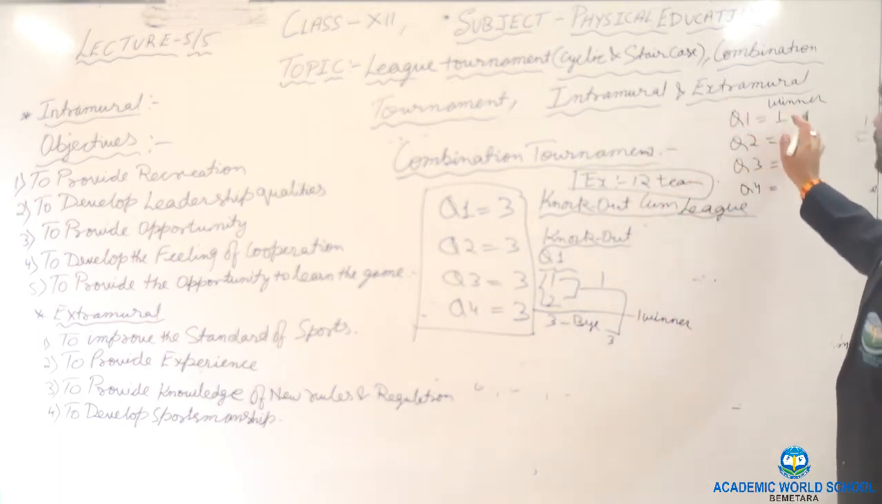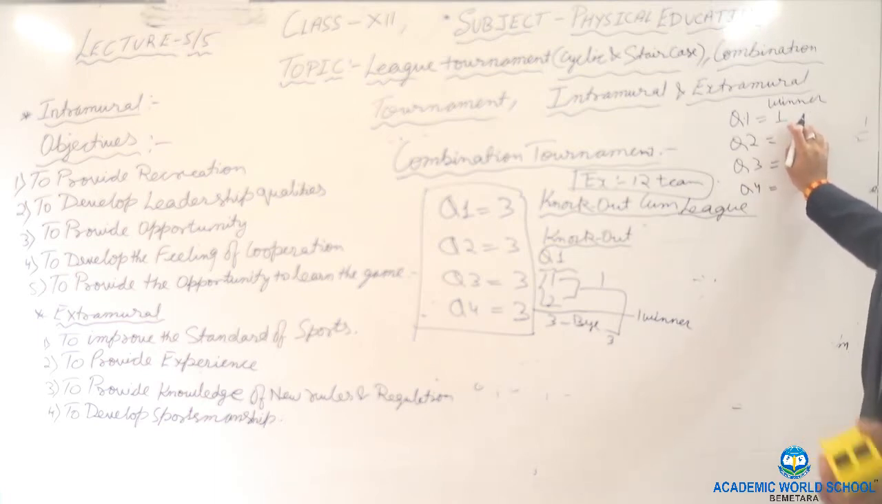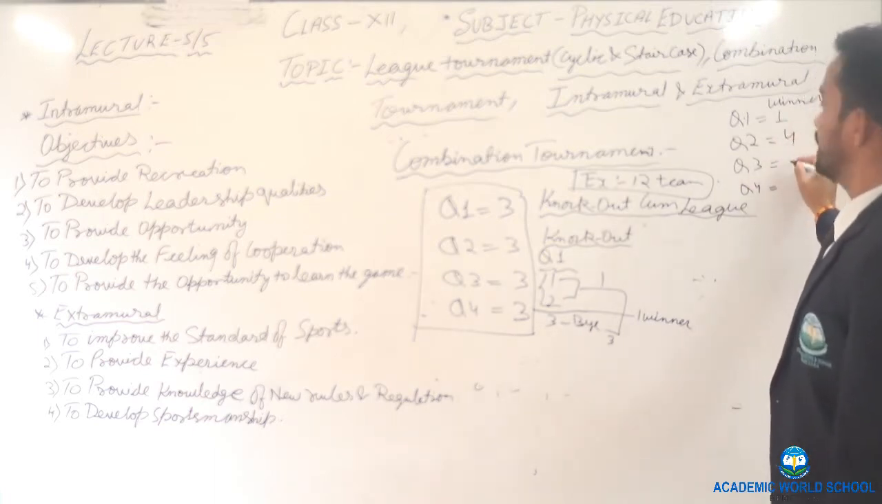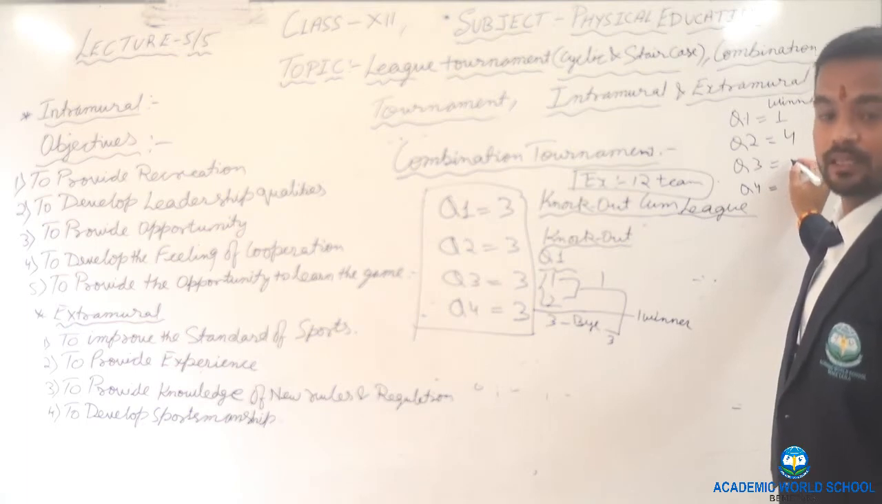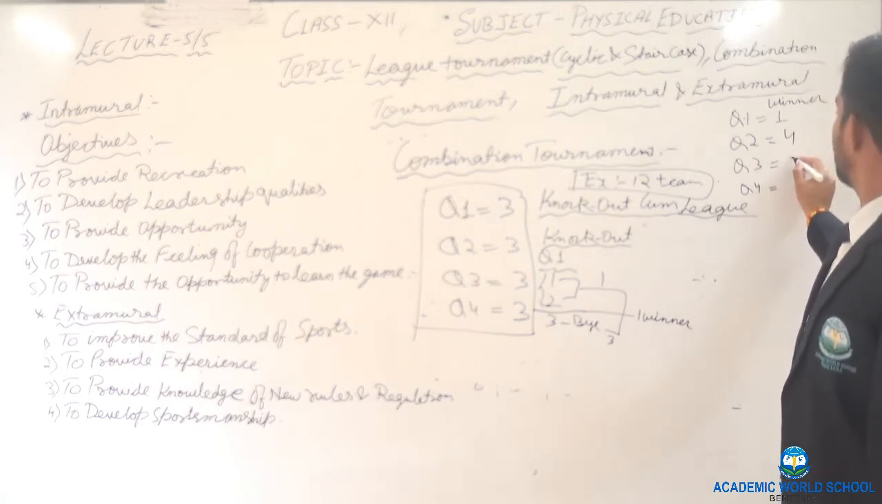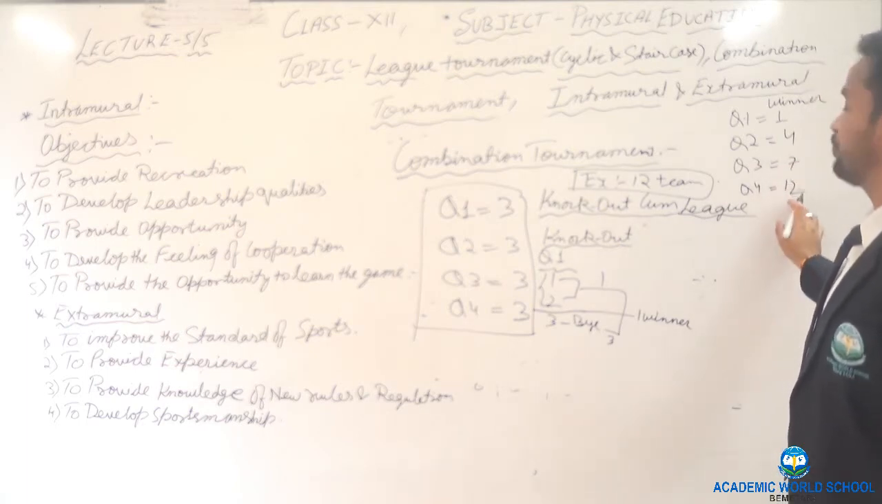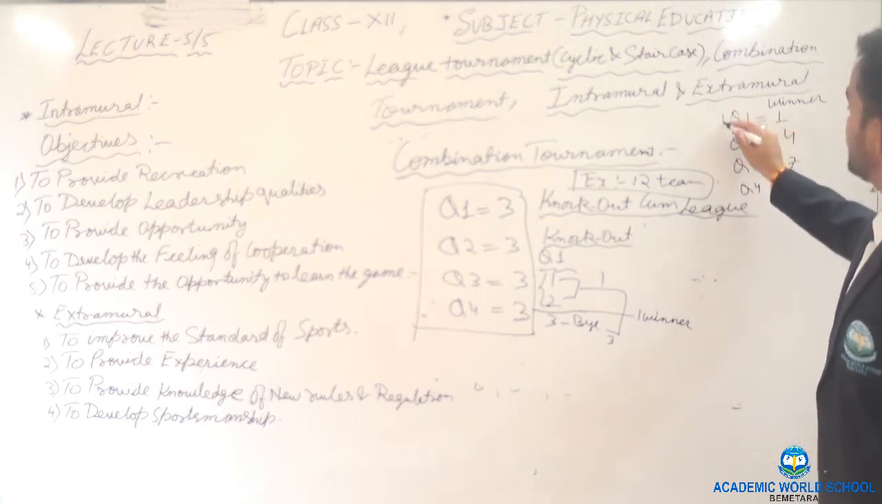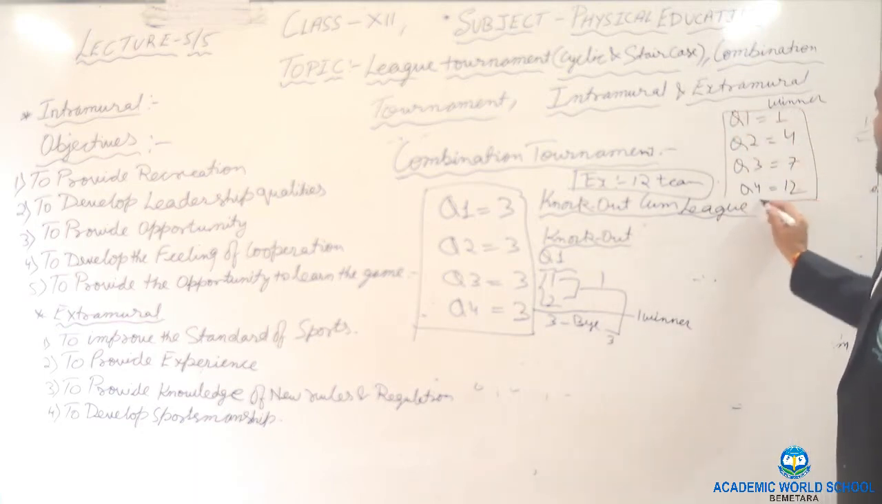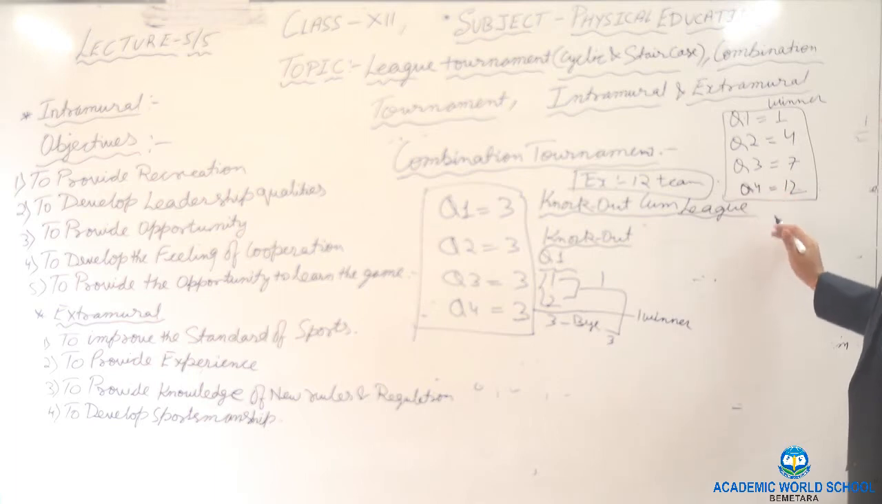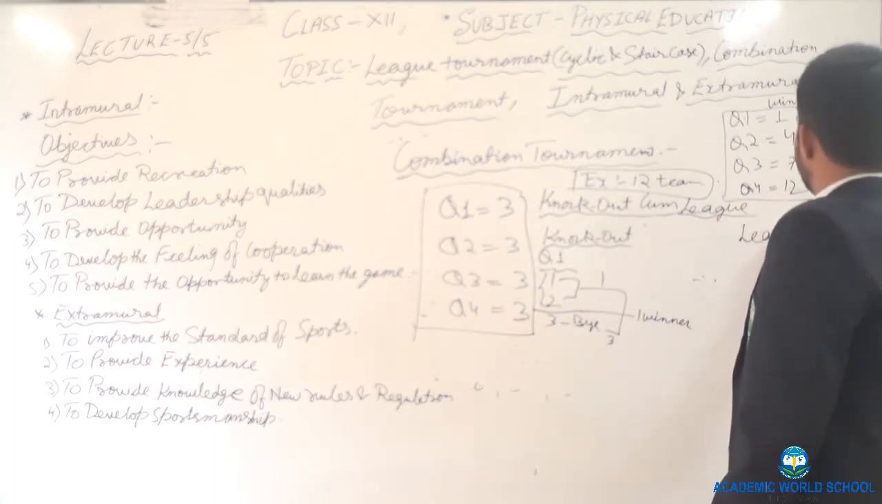How many teams? 3. From quarter 1 is a winner. From quarter 2, 4 is a winner. From quarter 3, which team? 7 is a winner. And from quarter 4, 4 is a winner. So on the basis of this, from each zone you will get one winner. They will play on the basis of league.